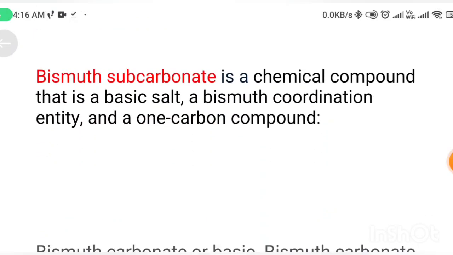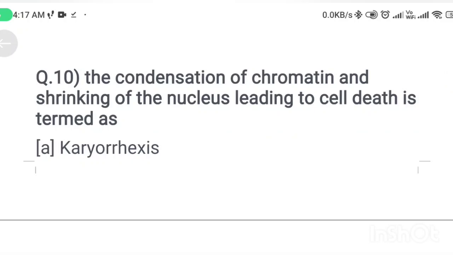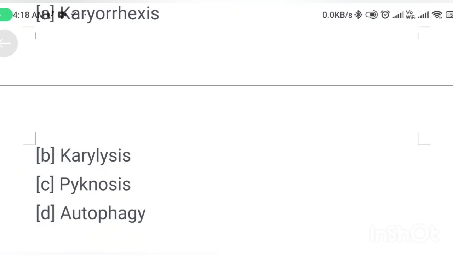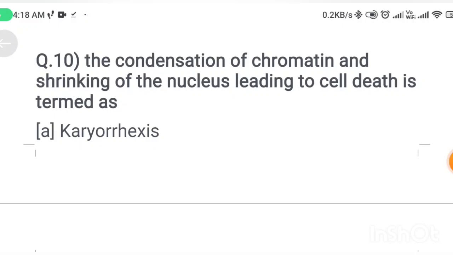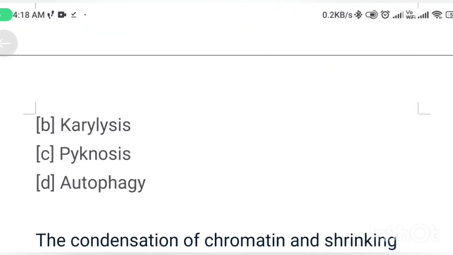Next question. The condensation of chromatin and shrinking of the nucleus leading to cell death is termed as: option A karyorrhexis, option B karyolysis, option C pyknosis, option D autophagy. Correct answer is option C, pyknosis. The condensation of chromatin and shrinking of the nucleus leading to cell death is termed pyknosis.